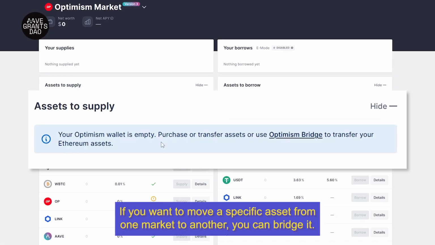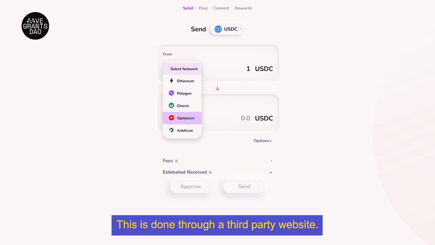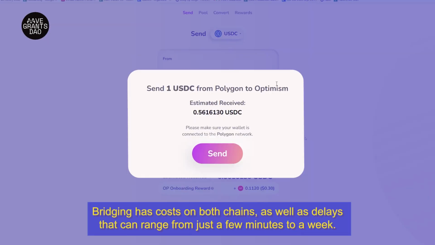If you want to move a specific asset from one market to another, you can bridge it. This is done through a third-party website. Bridging has costs on both chains as well as delays that can range from just a few minutes to a week.